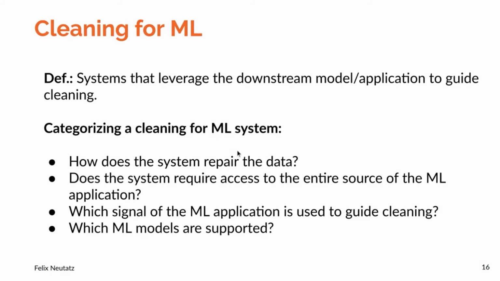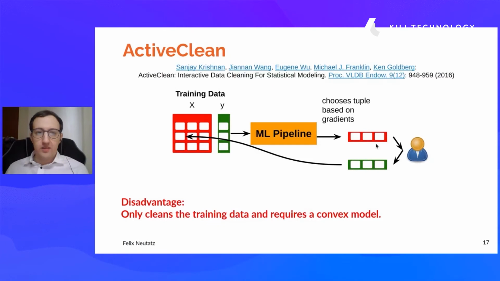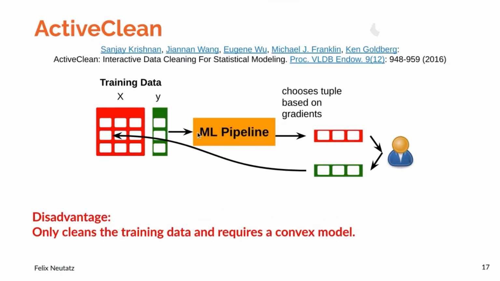To describe this scheme a bit more in detail, I have an example here. ActiveClean is a well-known cleaning for ML system, proposed by Krishnan et al., and it aims at cleaning training data. First we have the training data. We train some machine learning pipeline with a convex model using stochastic gradient descent.